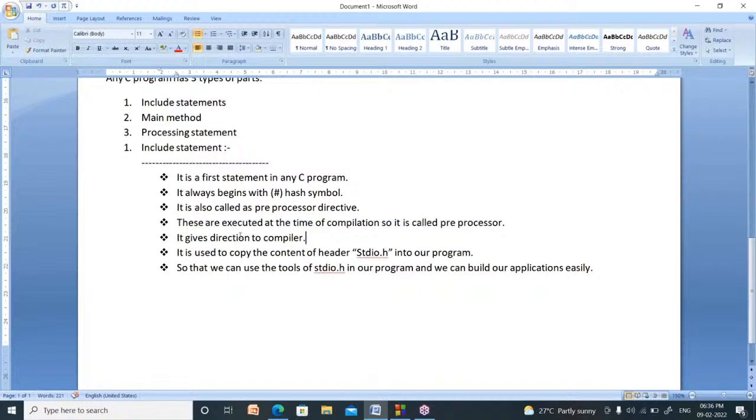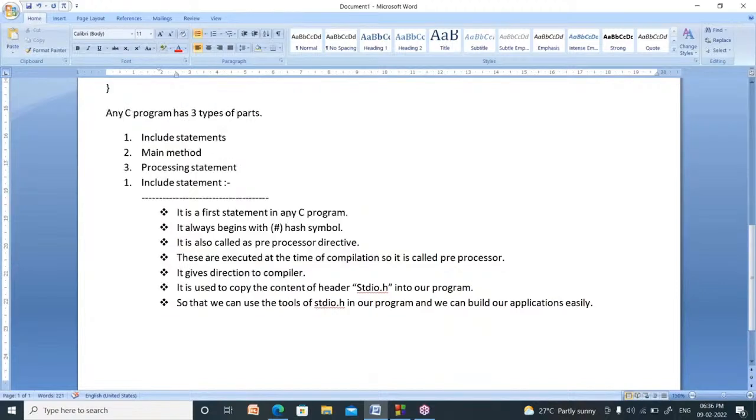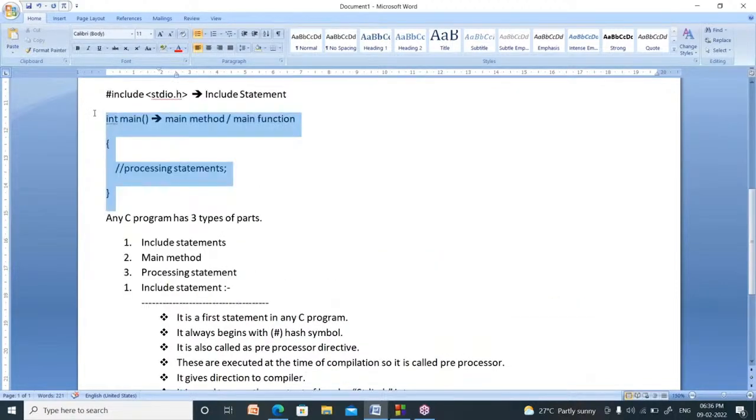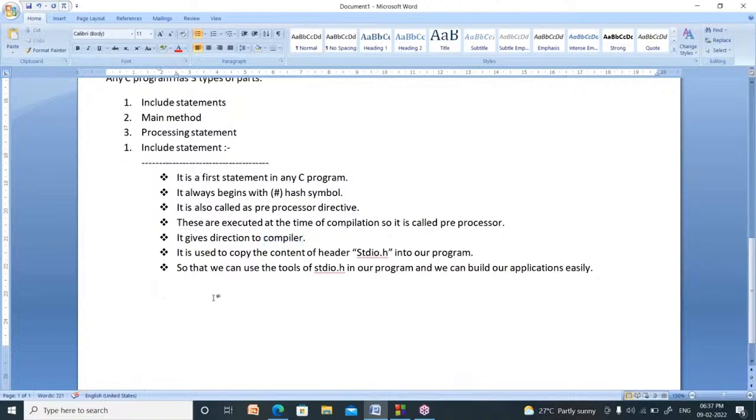Now it is also called a directive. Why? Because it gives direction to the compiler. What is the meaning of compiler here? You write the program in English, but the computer cannot understand English. It can understand only zeros and ones. So whatever you write here must be converted into machine understandable form. That process is called compilation. That is done by a special software called a compiler.